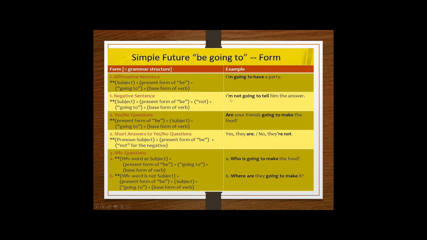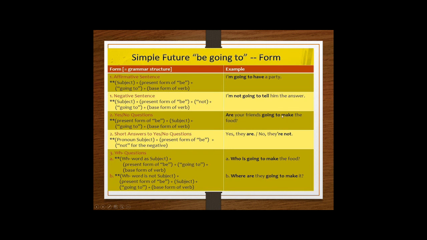In negative sentences it is the same. Yes, you have to write here the negative form of the verb to be. I'm not going to tell him the answer. No le voy a decir a él la respuesta. Okay? So, in this case, for example, she is not going to tell him. They are not going to tell him. Yes, it depends on the subject.